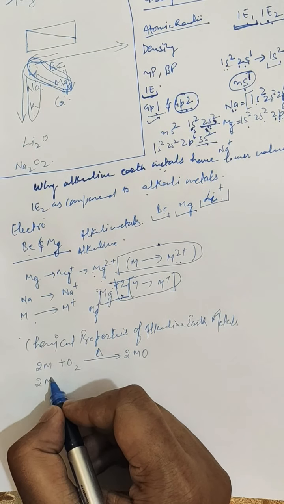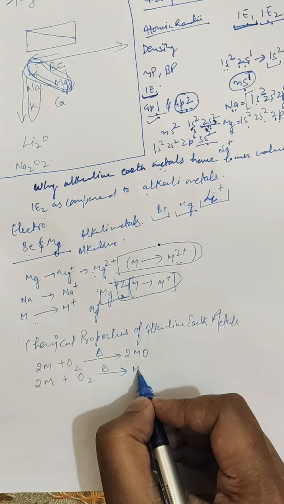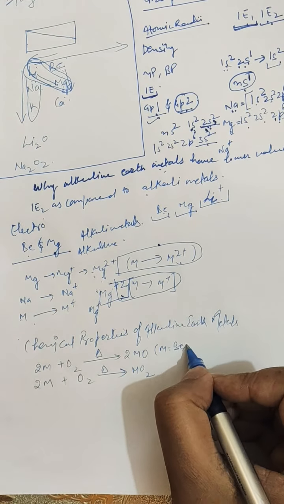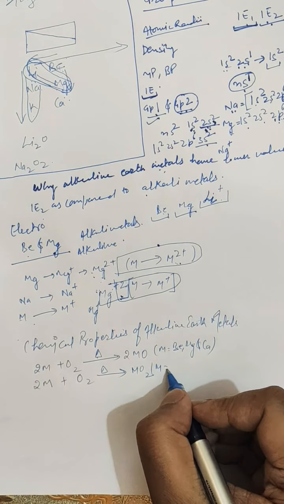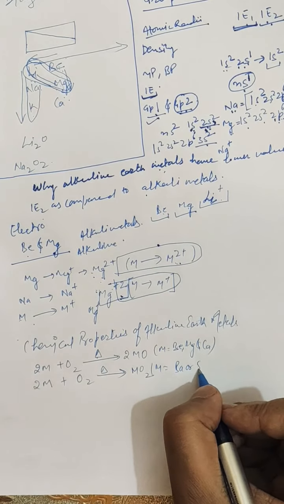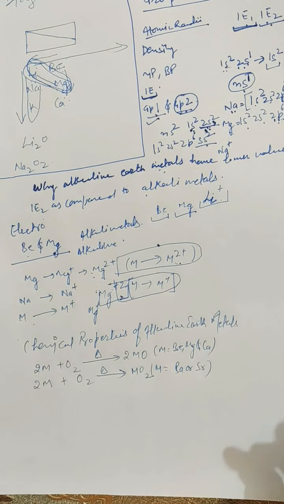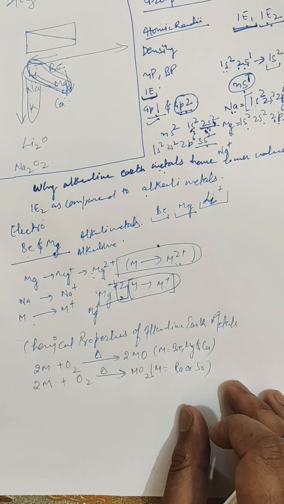Further heating will result in the MO2 peroxide. Here M is beryllium, magnesium and calcium, whereas here M is barium or strontium. So it's not that tough, it's very easy. The reactivity towards oxygen increases as we move down the group due to the increasing electropositive character of the elements.